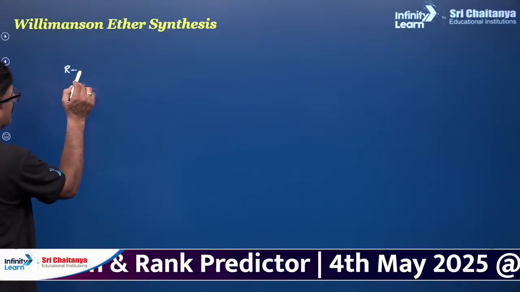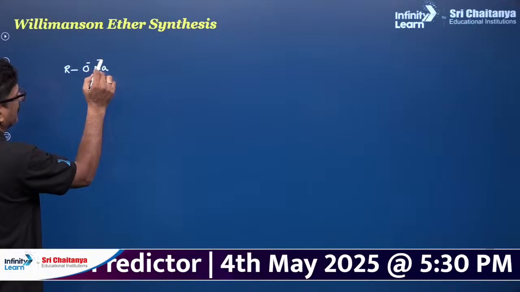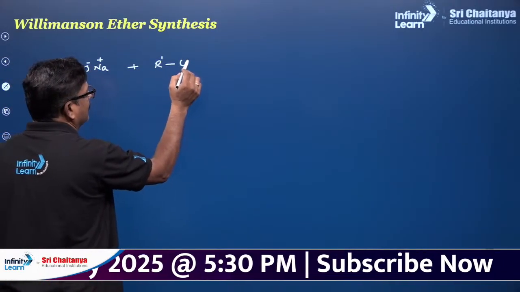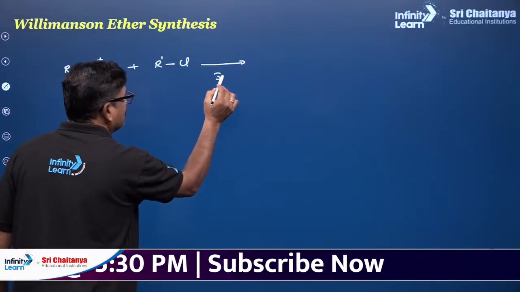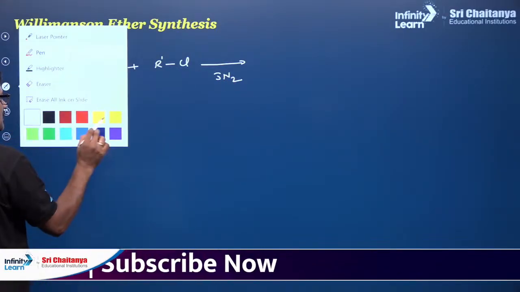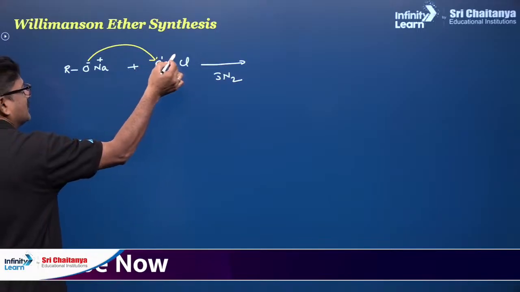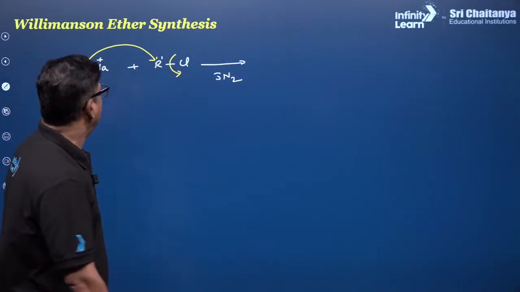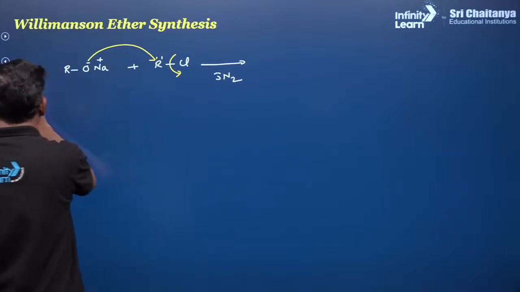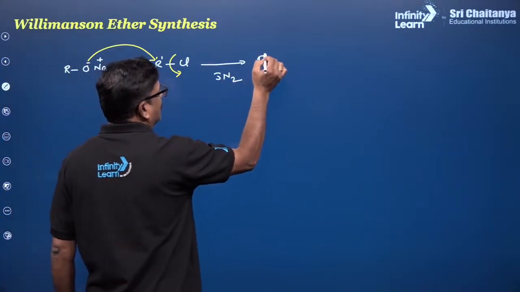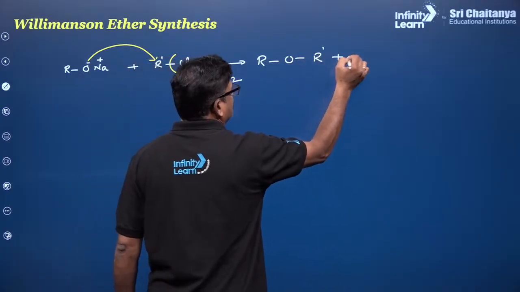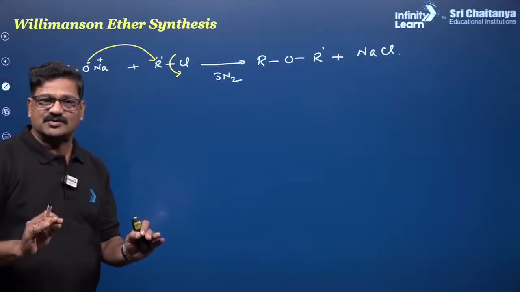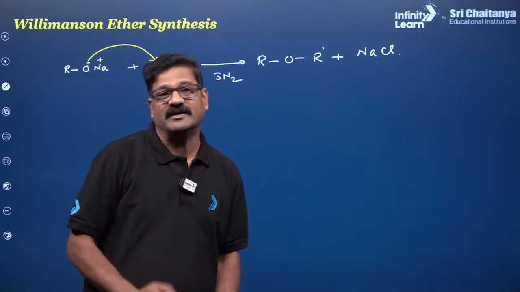And Williamson ether synthesis. When you talk about RONa, sodium alkoxide, and alkyl halide, you are going to see it is a perfect SN2 reaction. So what happened? This is going to attack here, nucleophilic bimolecular substitution reaction. You are going to see the product as an ether, R-O-R' plus NaCl. So the reactive things are going to be very, very important.